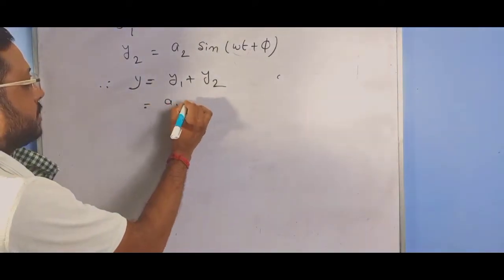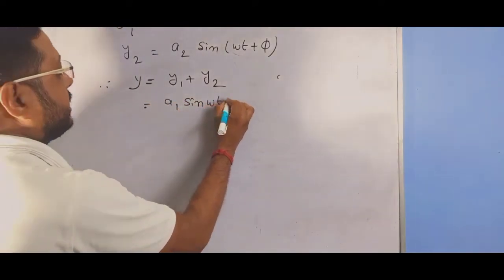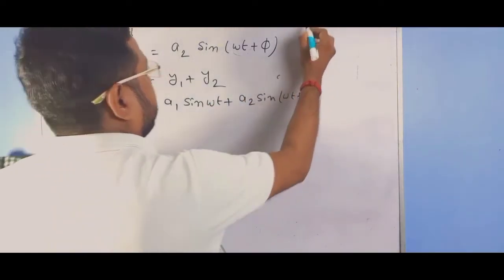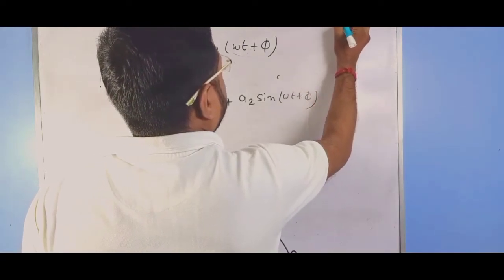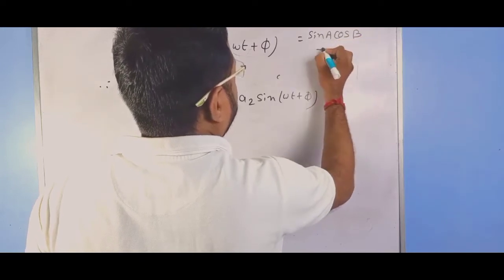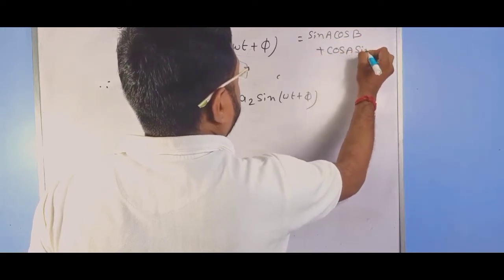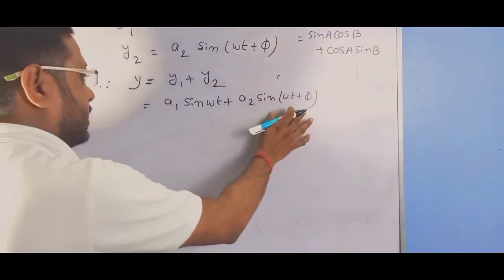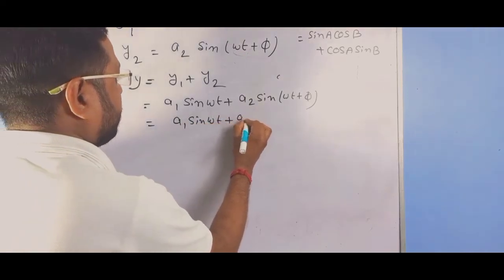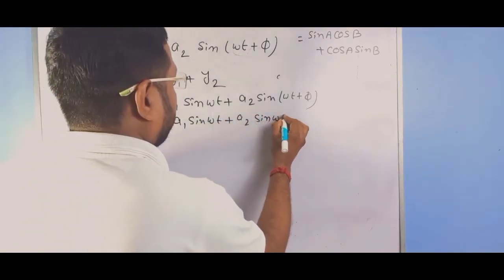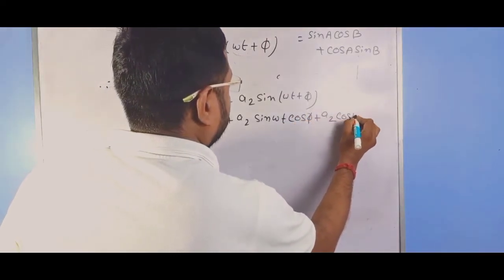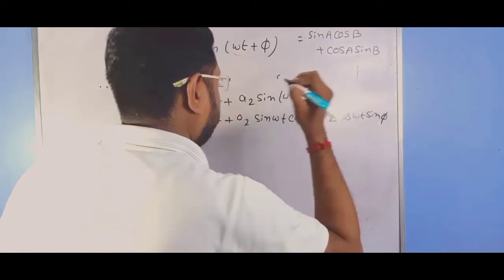So y equals a1 sin omega t plus a2 sin(omega t plus phi). Here we can use the formula sin(a plus b) equals sin a cos b plus cos a sin b. We expand this term: a1 sin omega t plus a2 sin omega t cos phi plus a2 cos omega t sin phi.